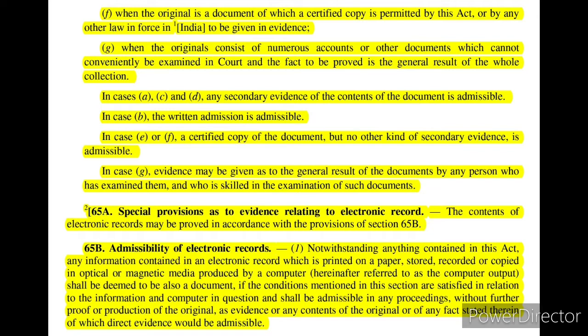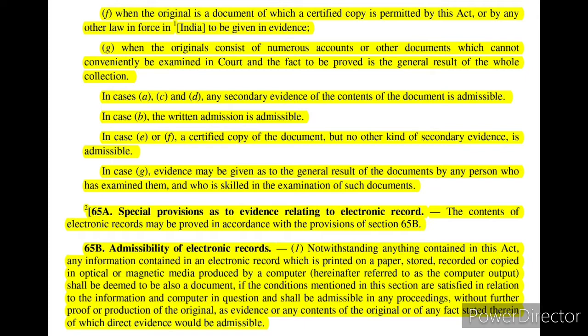So it is a series of something, and the whole collection is the basic concern of the court. So the court does not need to get into the details, it just needs the overall result of it. In that case, if it cannot be conveniently examined by the court, or if the original consists of numerous accounts, then also secondary evidence can be given for that.